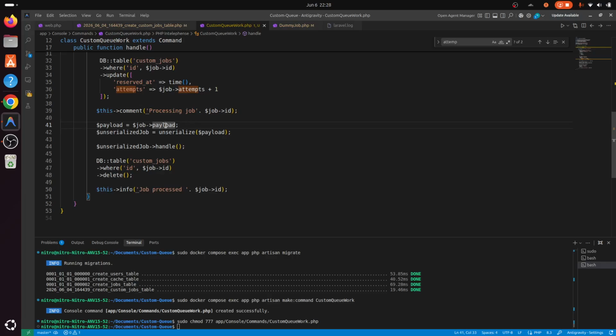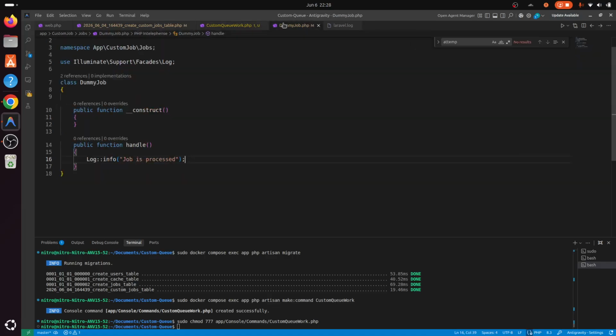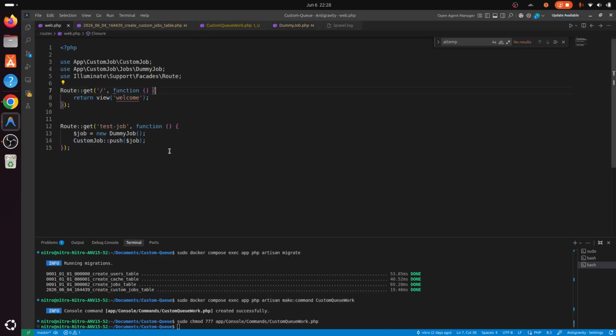This looks good, and from our payload column, we are gonna get the object of our dummy job class, which is serialized, of course, and we're gonna have to unserialize this one and run the handle method of this. Here it just says job is processed. So far so good.